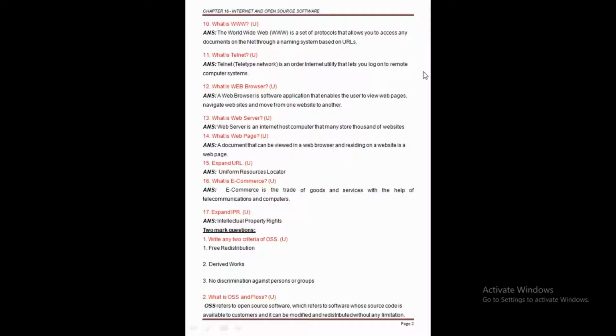And after the web browser, the next thing is the web server. Here we can say that a web server is an internet host computer. It is the most important computer.